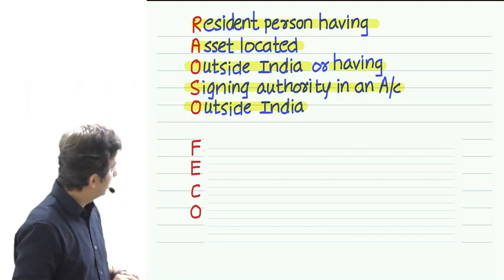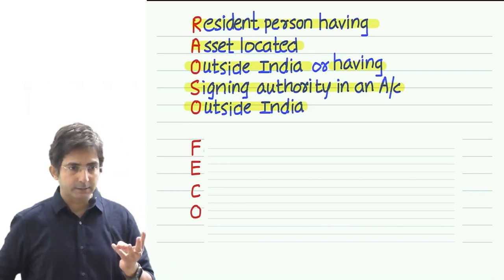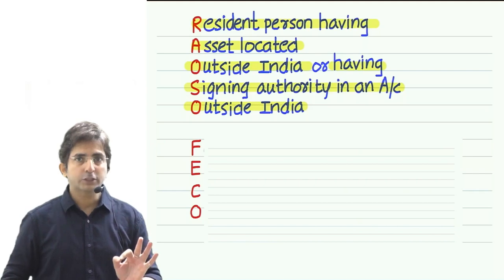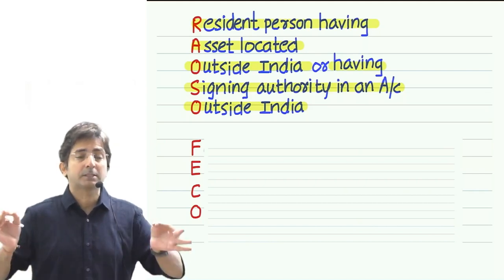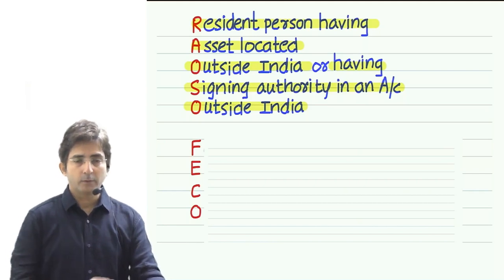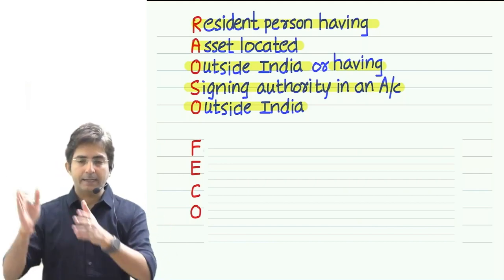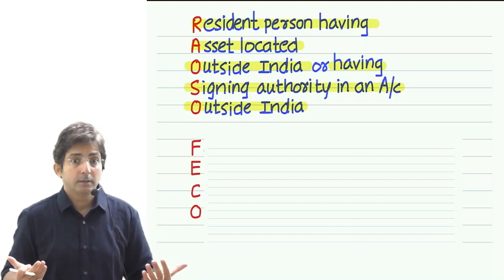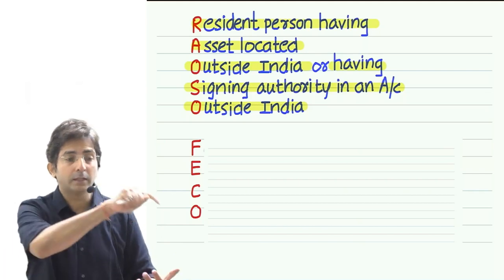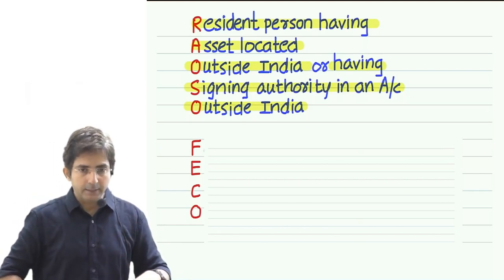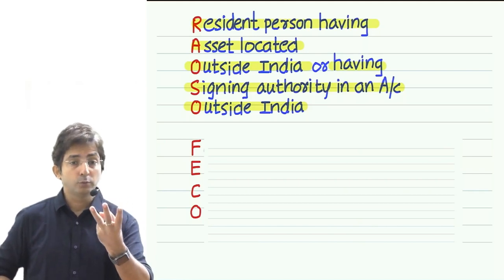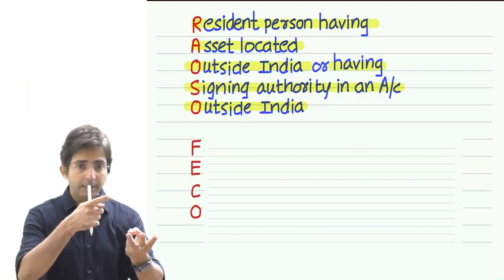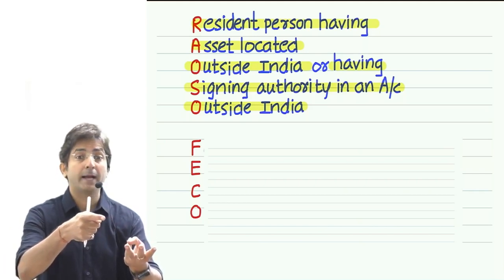Then in FACO, I did 3 points: foreign travel, electricity bills and current account. Last point, O. O stands for any other conditions as may be prescribed by CBDT. What is CBDT? Central Board of Direct Taxes. Means the Central Board of Direct Taxes will make more criteria which will compel you to file the return. So they have created recently 3 new criteria which will compel you to file the return. And you know what are the 3 new criteria? Recently means just 1 year back, announced by CBDT.